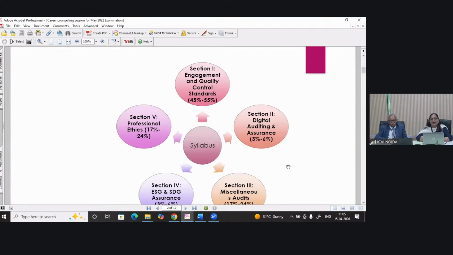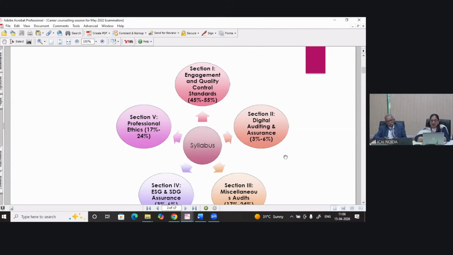You can see that engagement and quality control standards, that is chapter 1 to chapter 11, form part of section 1. This is a very important and crucial part, which alone can make you pass. 45% to 55% weightage is specifically for this section. Then we move towards section 2, chapter 12, digital auditing and assurance, with 3% to 6% weightage, which means in each and every paper there will be a question on digital auditing and assurance, which can be 4 to 6 marks.